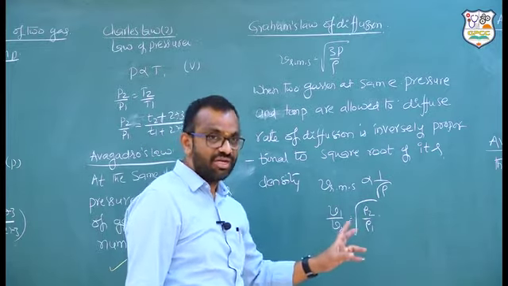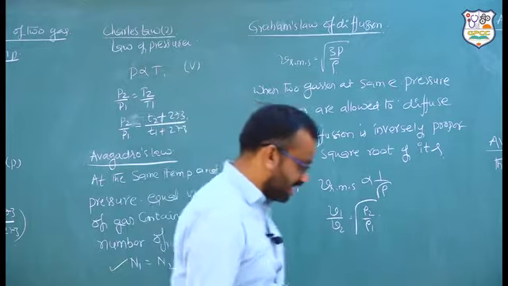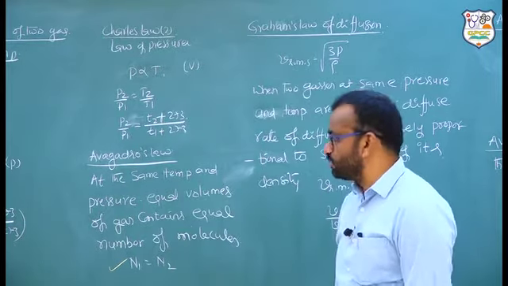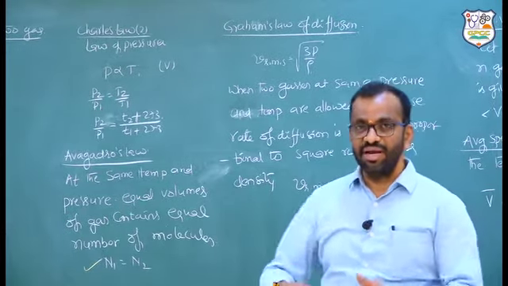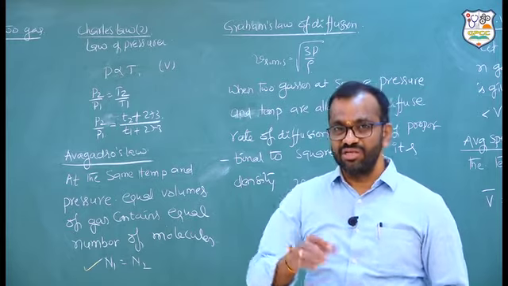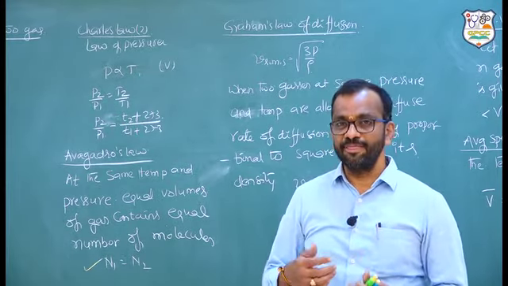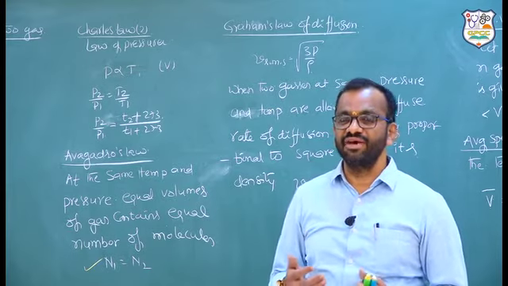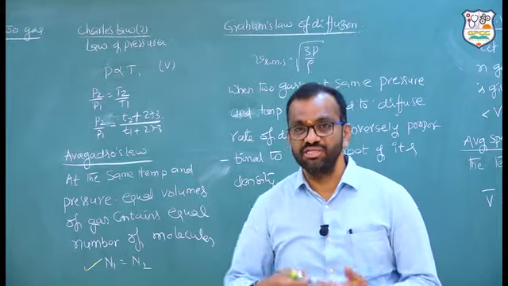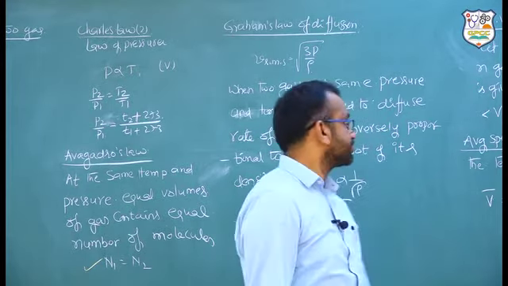Actually, all these laws were independently identified by scientists. Graham's law of diffusion was identified by Graham, and Charles' first law, Gay-Lussac law, and the others were explained by the scientists individually. But how they come about, they did not know in the initial stages. They knew the outputs. Later on, they started explaining through the kinetic theory of gases, and came to know the reasons for all these things. That is the reason why this lesson reveals the meaning of those laws.